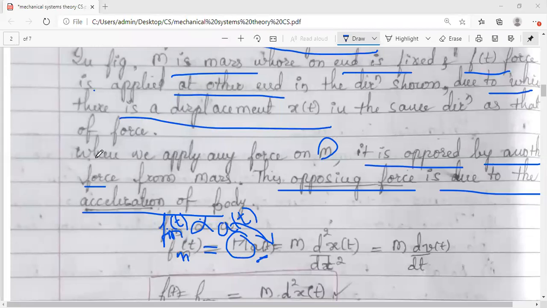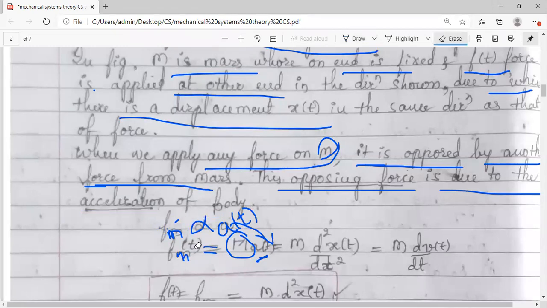When we apply any force on mass m, it is opposed by another force, and this force is coming because of the mass m. There will be one opposing force from the mass, and this opposing force is due to the acceleration of the mass. So this is nothing but your Newton's law of motion.